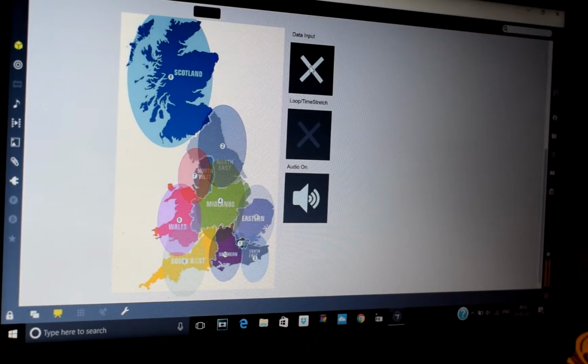And then I'll turn on the data input and you'll start seeing at the top here it cycles through the years. I've got a very small sample size at the moment of 6 years. I'm going from 2000 to 2006 because they're the ones that are readily available. And then if I turn on the time stretch now, as you can see, quite high.